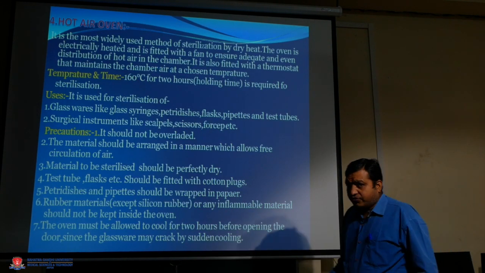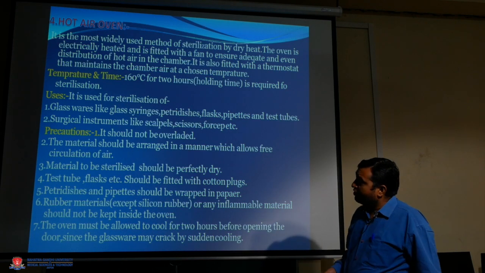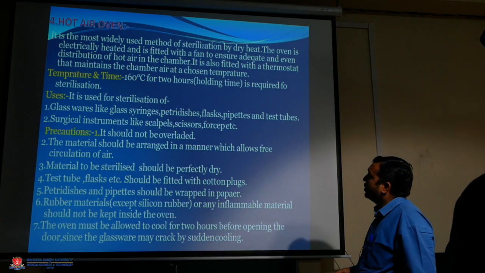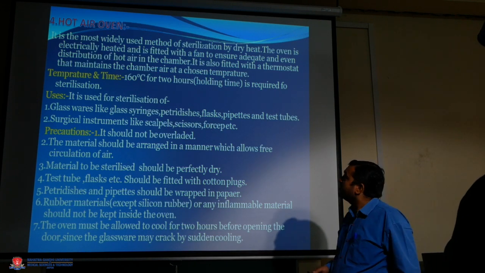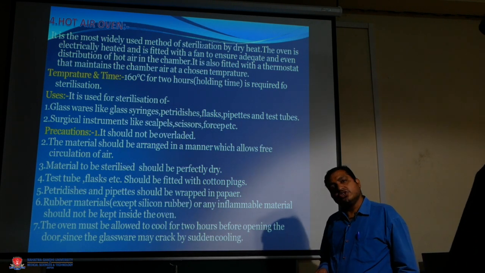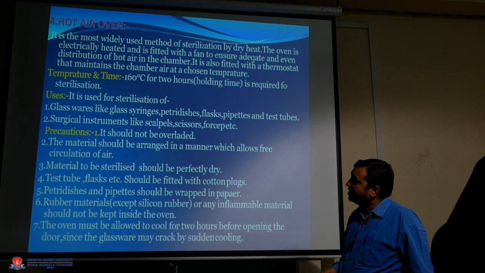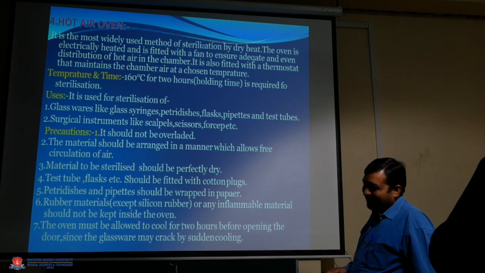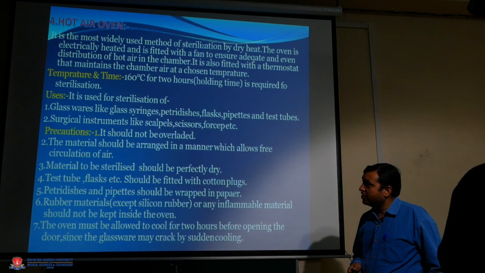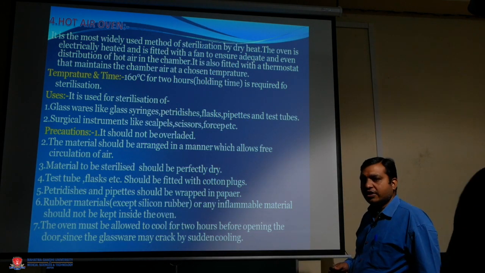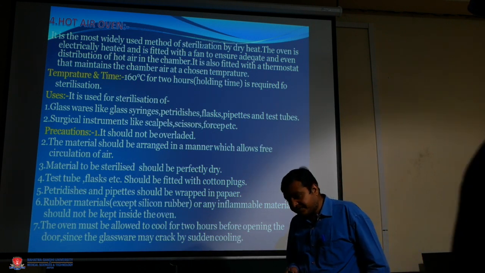Fourth, the hot air oven is the most widely used method for sterilization by dry heat. The oven is electrically heated with a fan to ensure adequate and even distribution of hot air in the chamber.